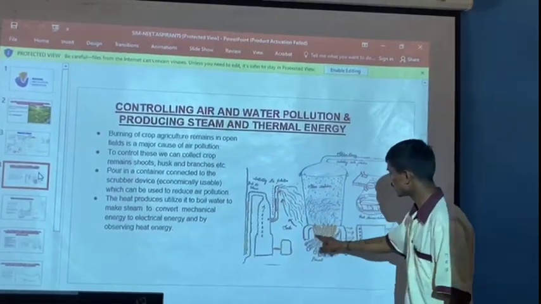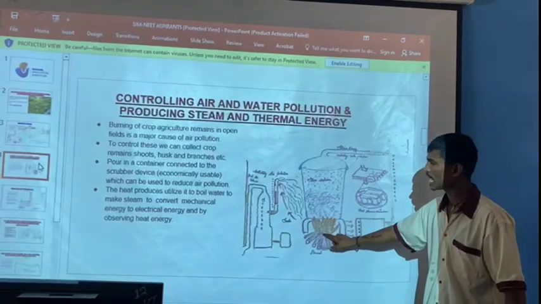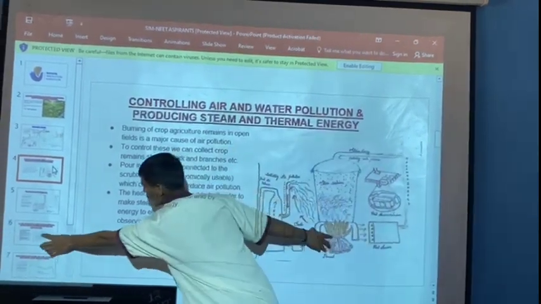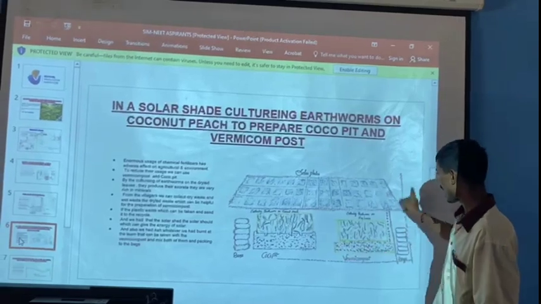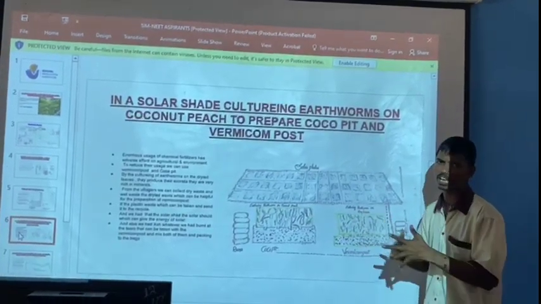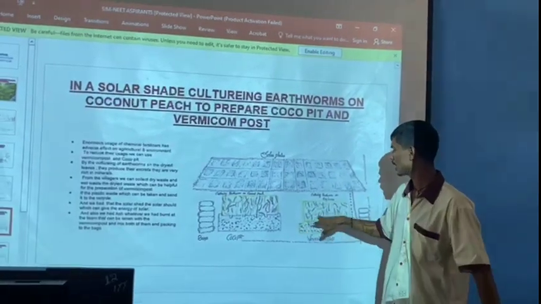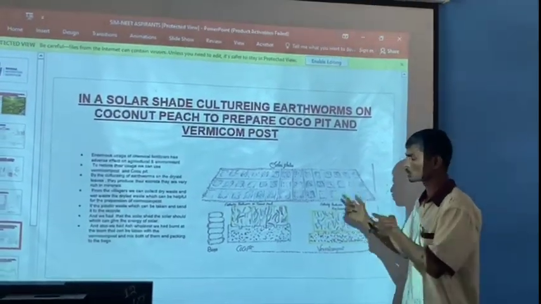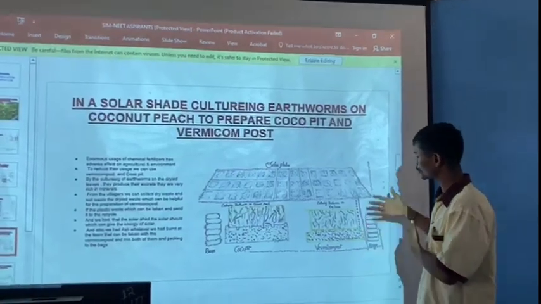Here we can see the coal and the ash will be produced. Here ash is there, and here minerals consist. They both have to be mixed, and that is rich. Ash is rich in carbon, and the leaves are rich in minerals. So both carbon and minerals combine, and we pack it into the bags.